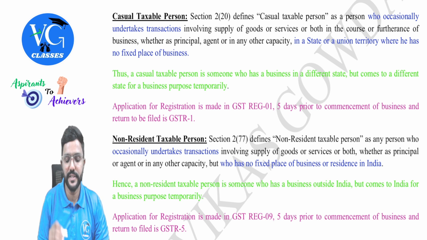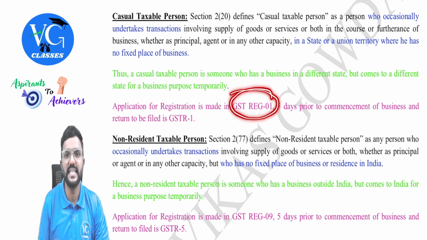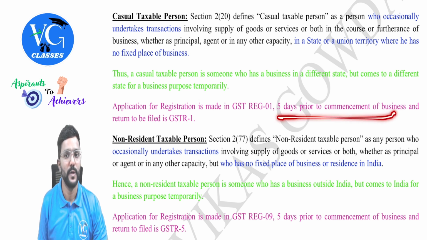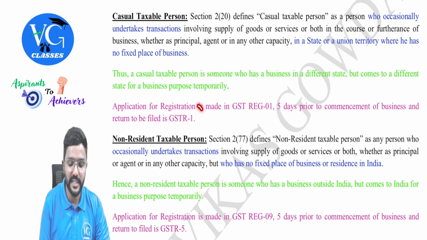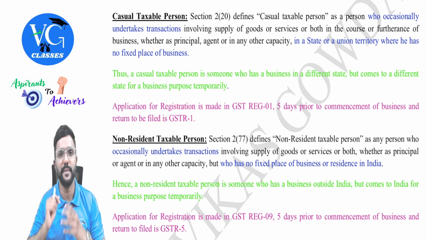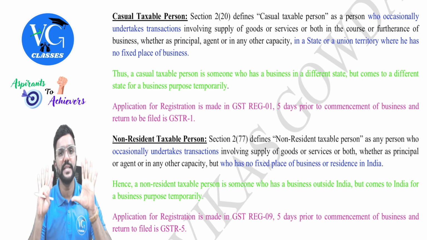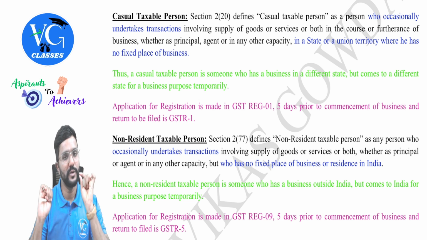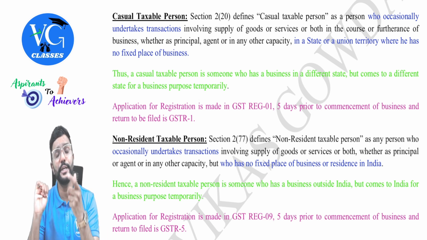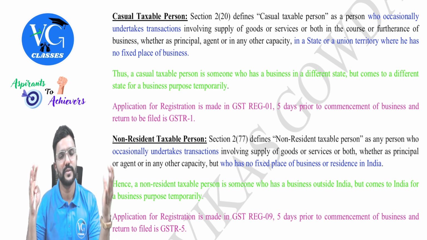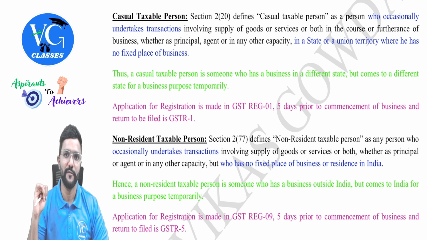And application for registration by CTP has to be made in GST REG 01 5 days prior to the commencement of business. Okay. And they have to file GSTR 1 along with the GSTR 3B for their active period of registration. Sir, should they file GSTR 9 also? No, no. They should only file 1 and 3B for their active period of registration. And their registration will not be active throughout the year. So that is why GSTR 9 is not applicable for them.